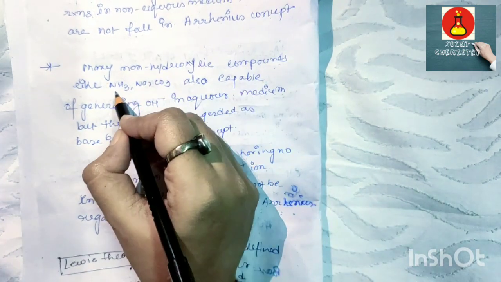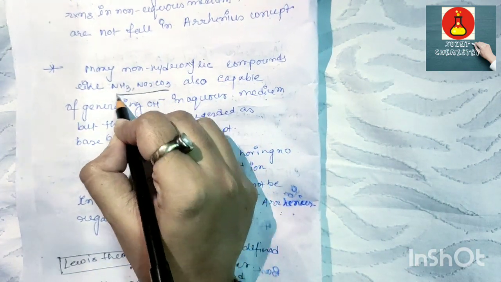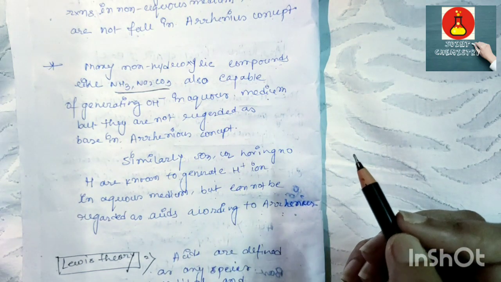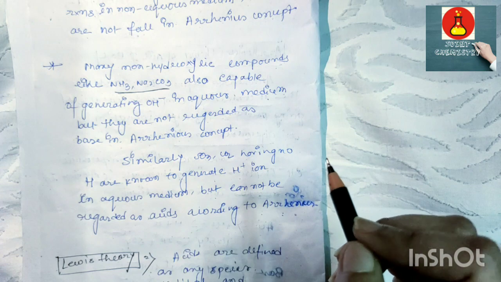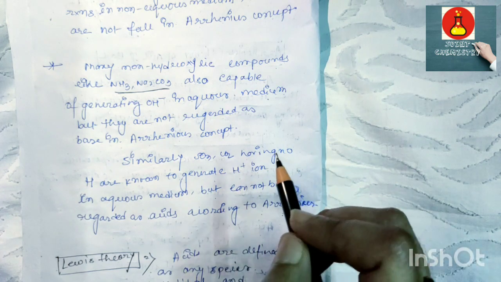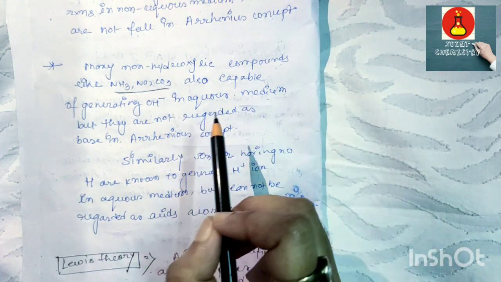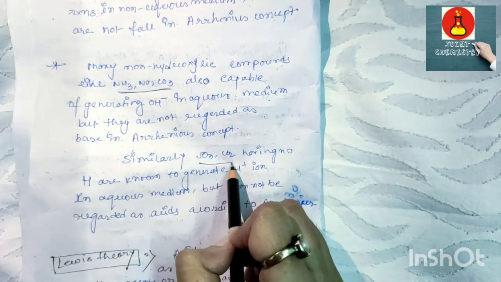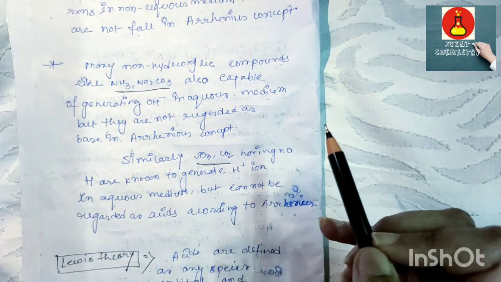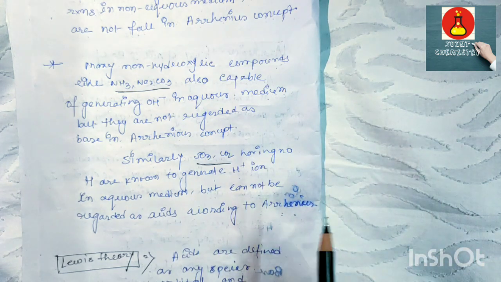NH3 and Na2CO3 cannot be regarded as bases according to Arrhenius theory because they do not contain any OH minus ion, but they are capable of giving rise to OH minus in aqueous medium.